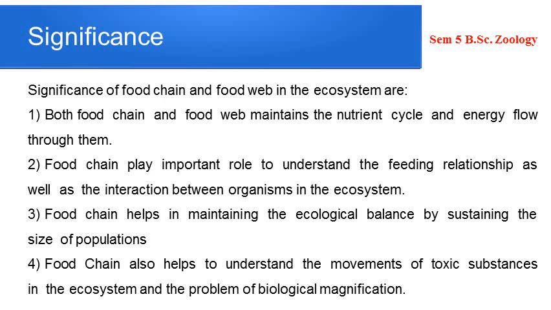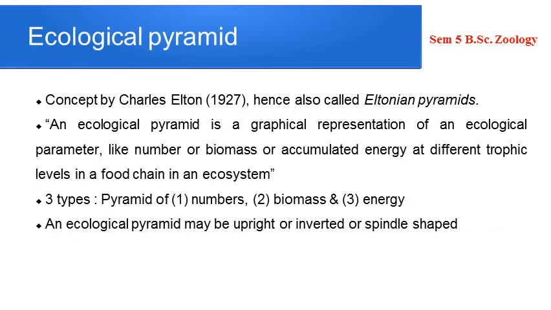Actually, the food chain indicates biological magnification when we are dealing with toxic substances, how the toxic substances in the ecosystem are being cycled. So the food chain also helps to understand biological magnification with respect to the toxic substances that enter an ecosystem. Okay, so I hope whatever we have dealt with so far is clear. We already saw what a food chain is, what the different types of food chain are, how they are different, examples for different food chains, and then the food web, and what the significance of food chains and food webs is. So next, as we already told, we are moving on to the next concept in an ecosystem.